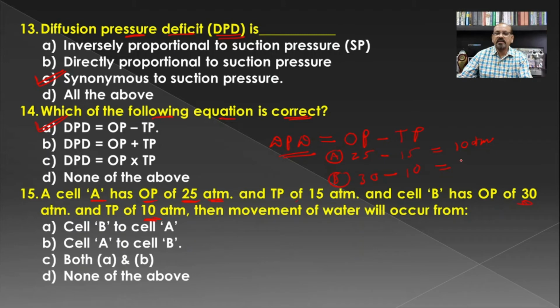So its DPD for the cell B becomes 20 atmosphere. If we compare the DPD of cell A and cell B, the ability to absorb water is more in B as compared to A, and hence the water will transport from cell A to cell B, and hence B is the correct answer for this question.